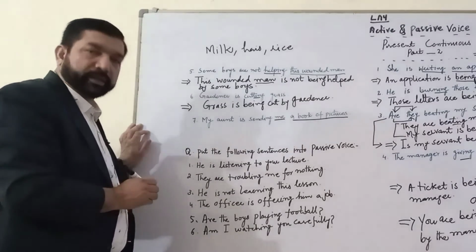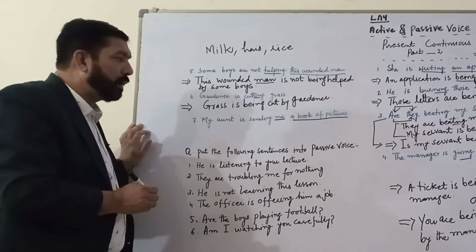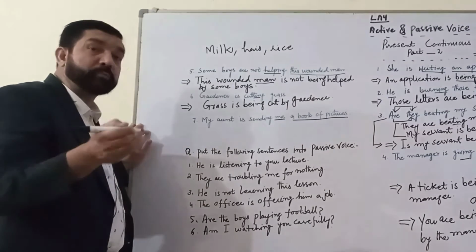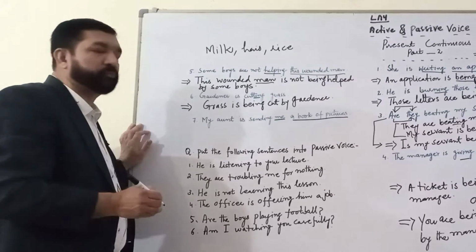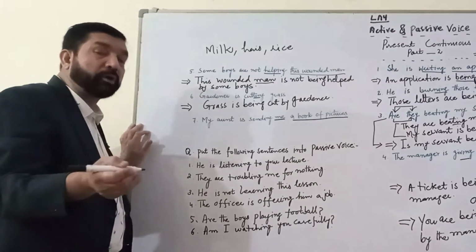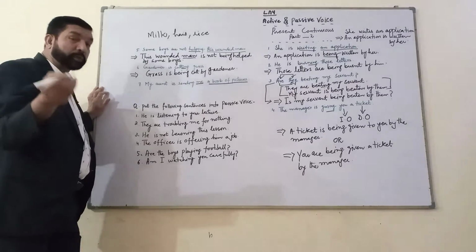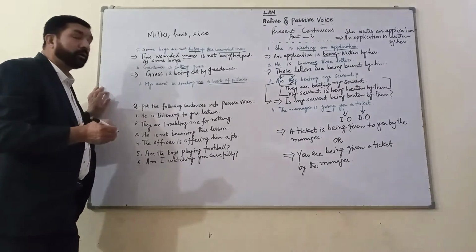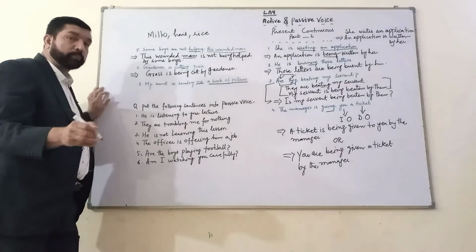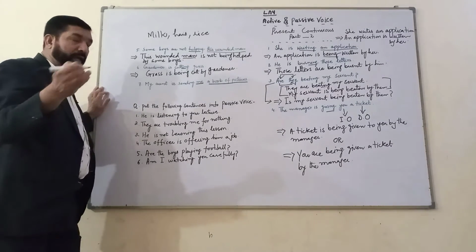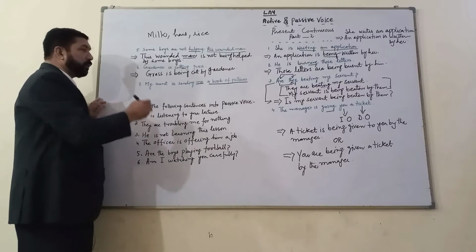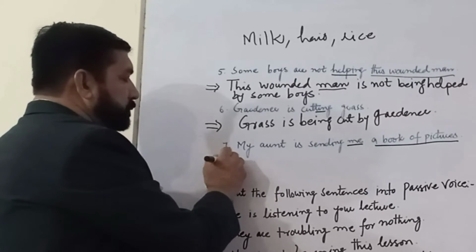One is an indirect object. Why? Because it is referring to a person, me. The other one, that is a book of pictures, is a direct object because it is referring to a thing. Now, if a sentence having 2 objects can be put into passive voice, either use the direct object or the indirect object. पहले मैं पढ़ता हूँ इसको direct object.